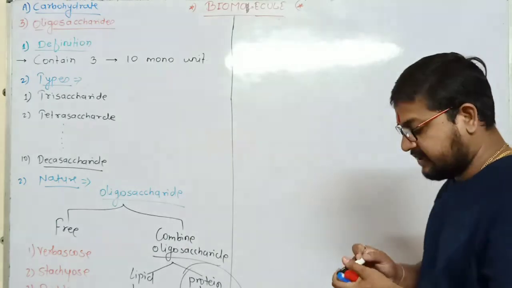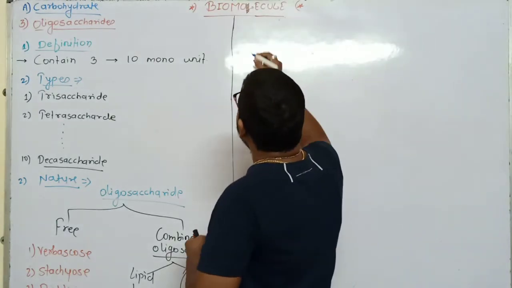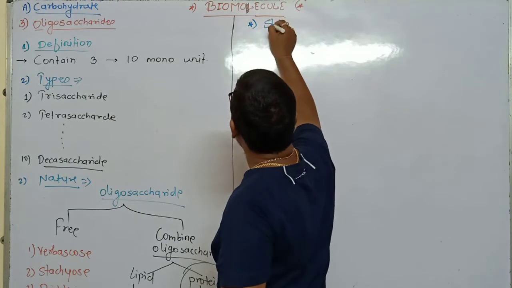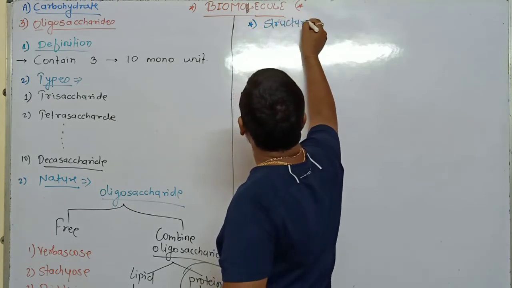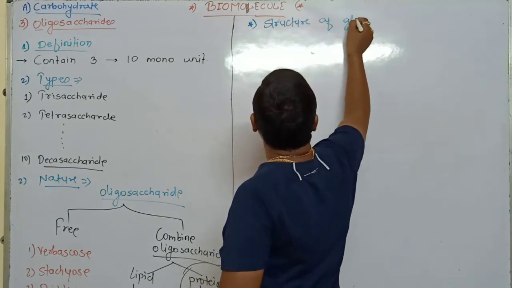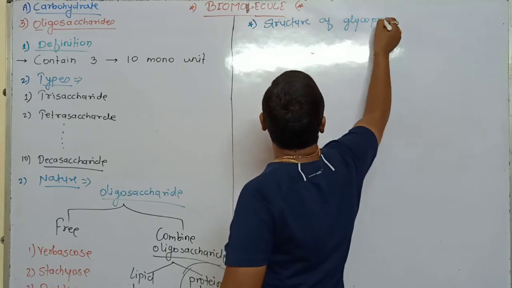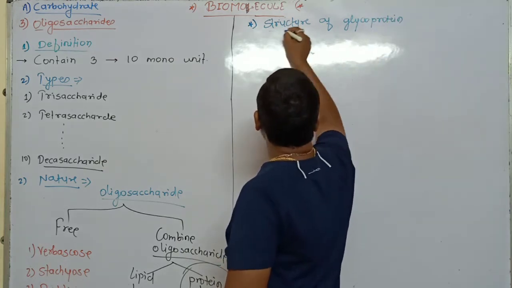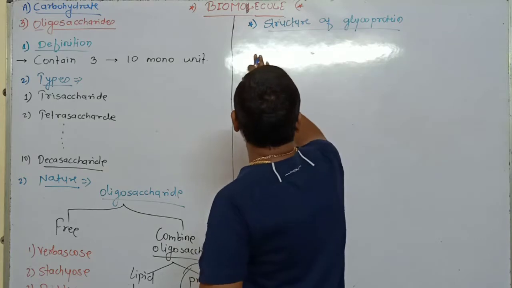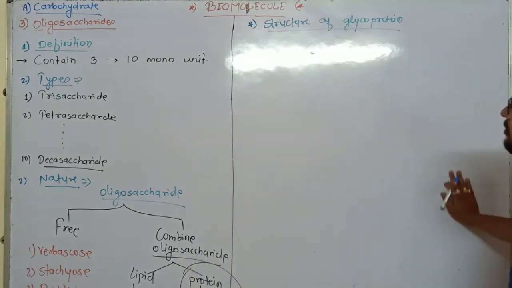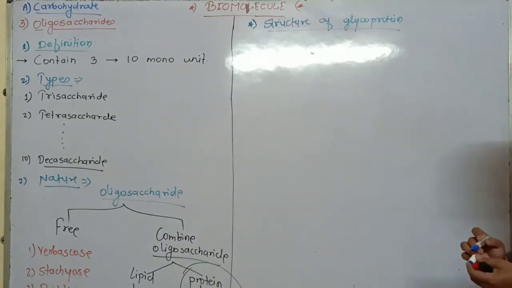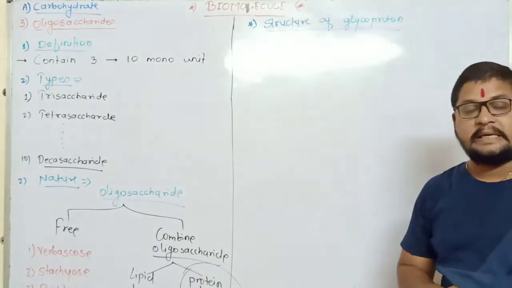Understand? So our next topic is structure of glycoprotein.